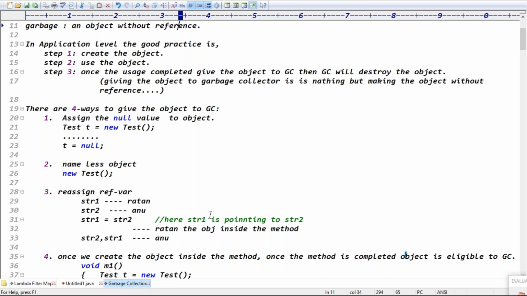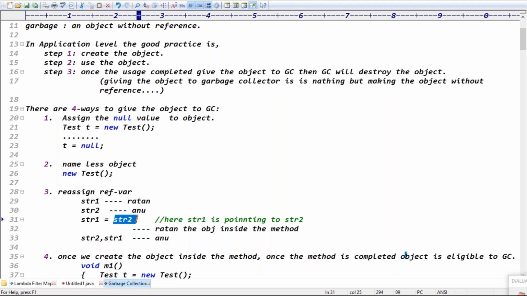Exactly. In total, how many ways are there to give an object to the garbage collector? Total 4 ways. What are the 4 ways? One is assigning a null value to the object. Next is a nameless object. The third is reassigning the reference variable to another object, then the old object is eligible for garbage collection. The fourth is creating the object inside a method, and once the method is completed,